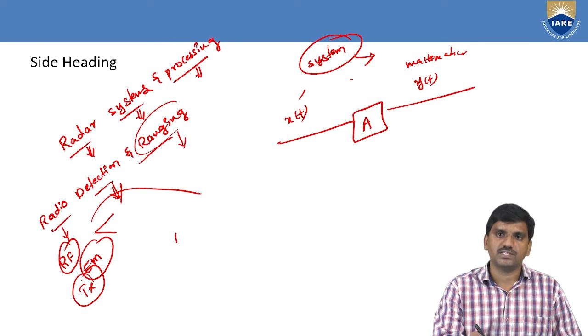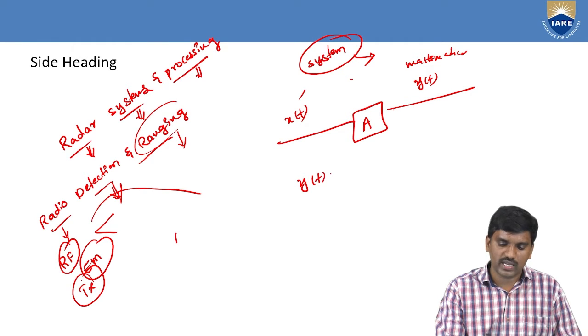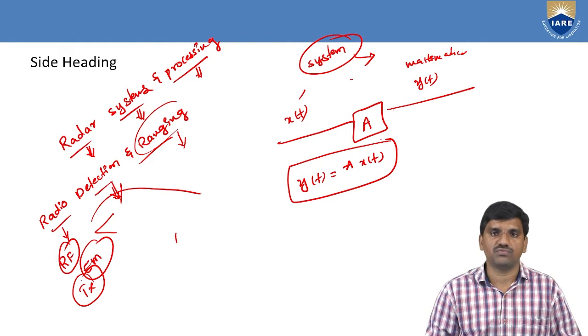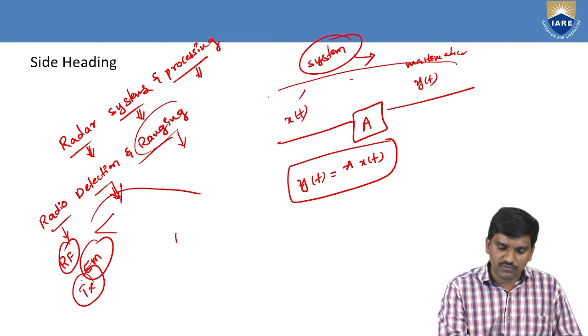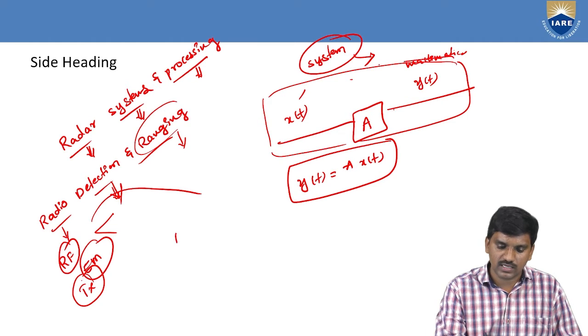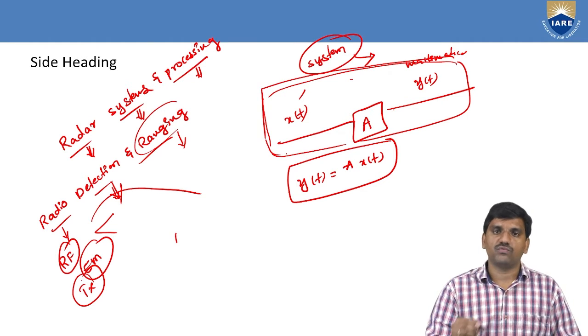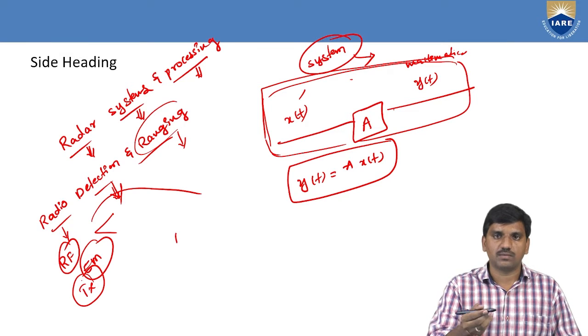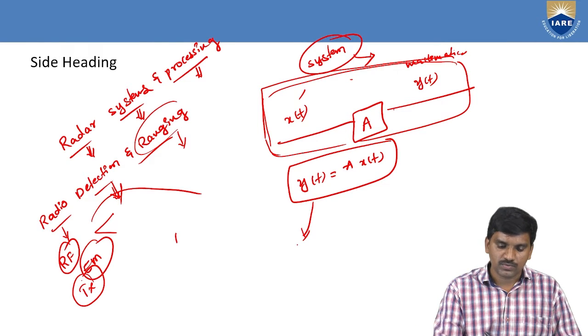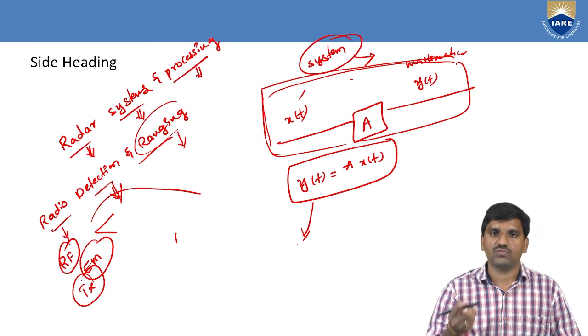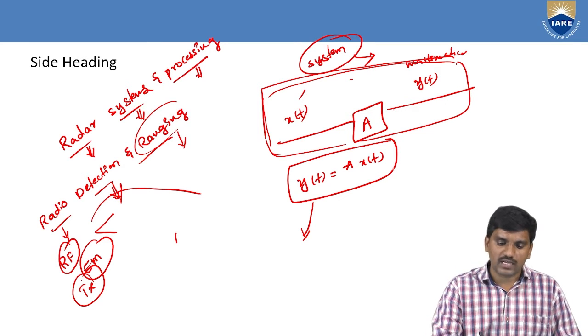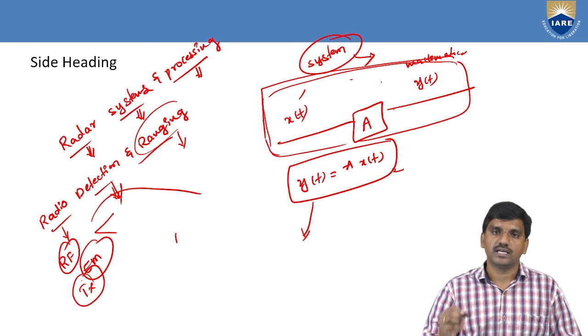For this physical process, I derive one equation: the output y of t is equal to A into x of t. This is the mathematical equation for the system. This is the theoretical model of a physical system. For that theoretical model, we have derived an equation, output in terms of input: y of t equals A into x of t. This mathematical model of a physical process is nothing but a system.